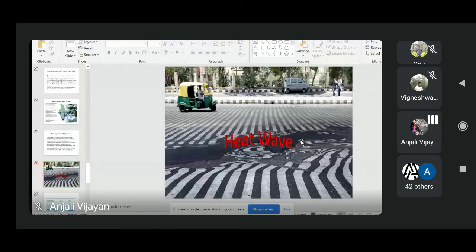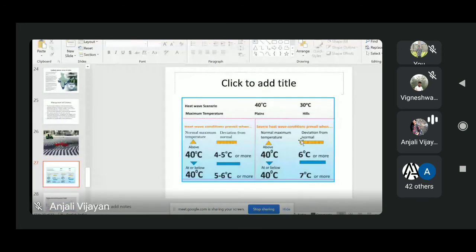So a heat wave is a period of abnormally high temperature, usually more than the normal maximum temperature. Every year we can have some average maximum and minimum temperature. So if there is an abnormally high temperature which is more than the normal maximum temperature, then we will call it a heat wave.